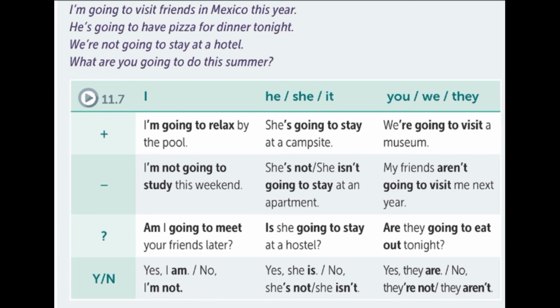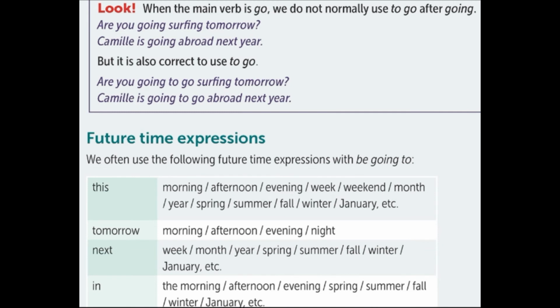No, they aren't. Look, when the main verb is go, we do not normally use to go after going. Example, are you going surfing tomorrow? Camille is going abroad next year. Instead of saying, are you going to go surfing tomorrow? Or Camille is going to go abroad next year. But both sentences are correct. So you can say, are you going surfing or are you going to go surfing, right?